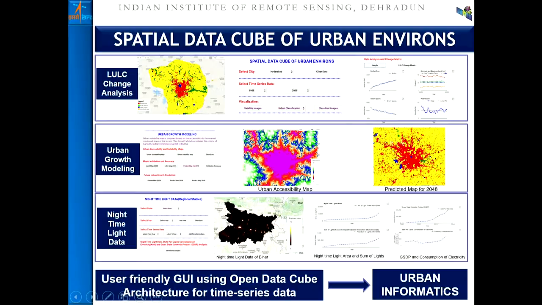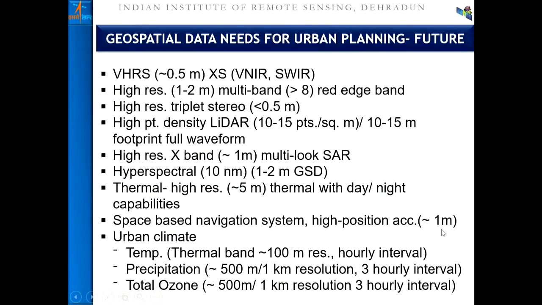If that is so, then under the business as usual scenario, in which direction will the city grow? We also got nighttime lights data from DMSP-OLS or from VIIRS. We are also trying to put all this information from the central data into the urban informatics. This kind of endeavor is ongoing.